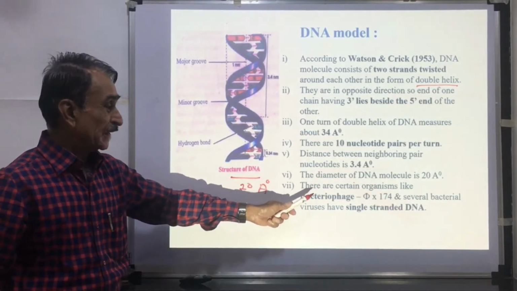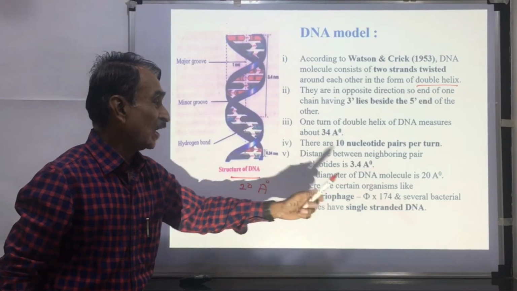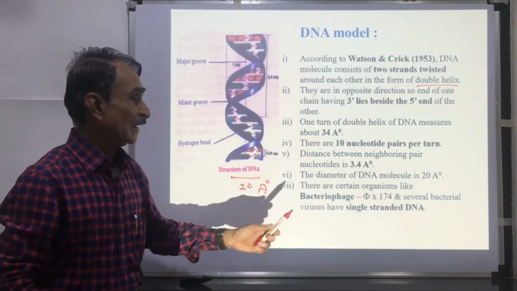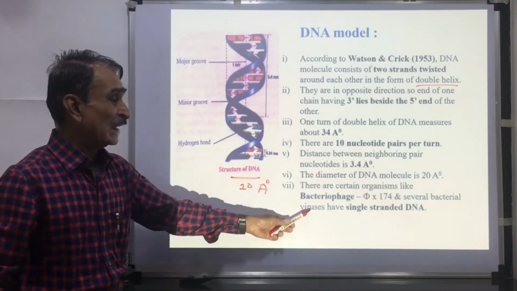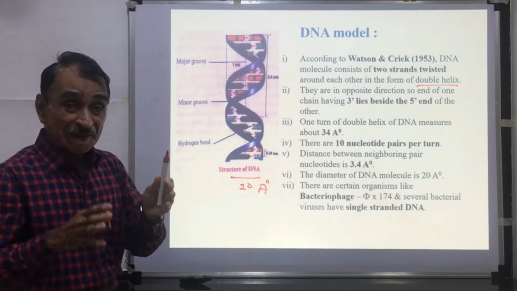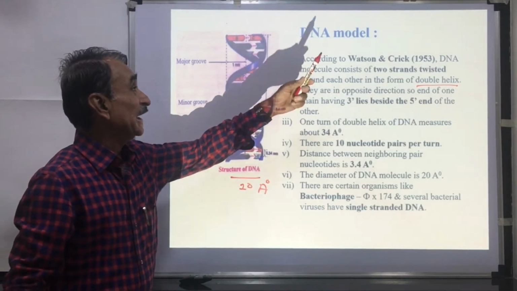Diameter of DNA is 20 angstrom units. There are certain organisms like bacteriophages, ΦX174 and several bacterial viruses, that have single-stranded DNA. Mostly DNA is double-stranded. Then you see, once again, the DNA model.